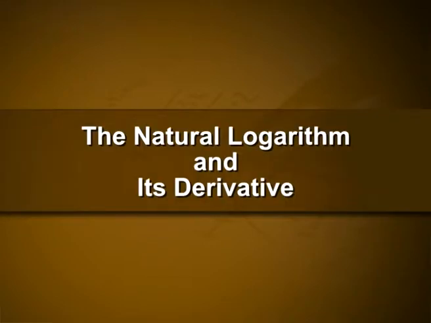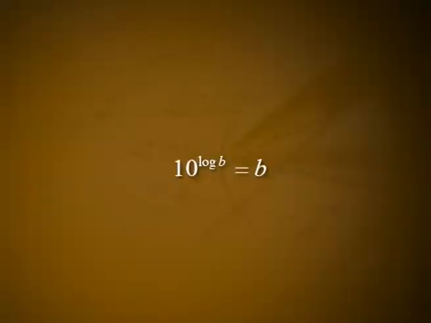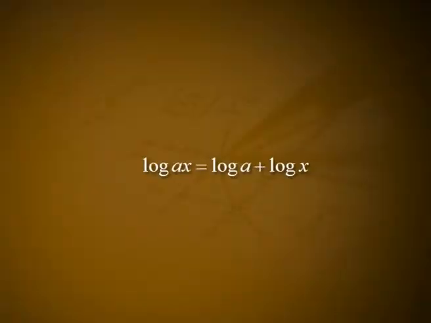The natural logarithm and its derivative. In algebra, we usually define the common logarithm or logarithm to the base 10 of a number b to be the power to which we raise 10 to get b. 10 raised to log b is equal to b. We assume that there is such a number and we use logarithms to simplify the work of multiplying numbers that have many decimal places. The simplification comes from the equation log ax is equal to log a plus log x.